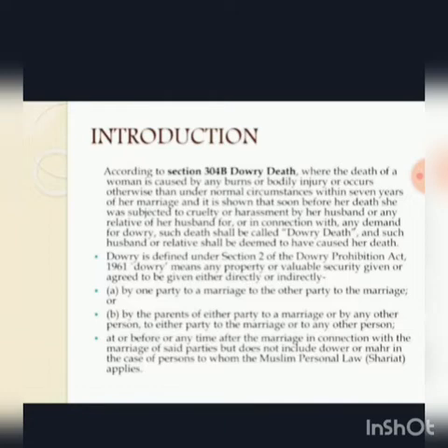Dowry is defined under Section 2 of the Dowry Prohibition Act 1961. Dowry means any property or valuable security given or agreed to be given, either directly or indirectly, by one party to a marriage to the other party to the marriage, or by the parents of either party to a marriage, or by any other person to either party to the marriage or to any other person.